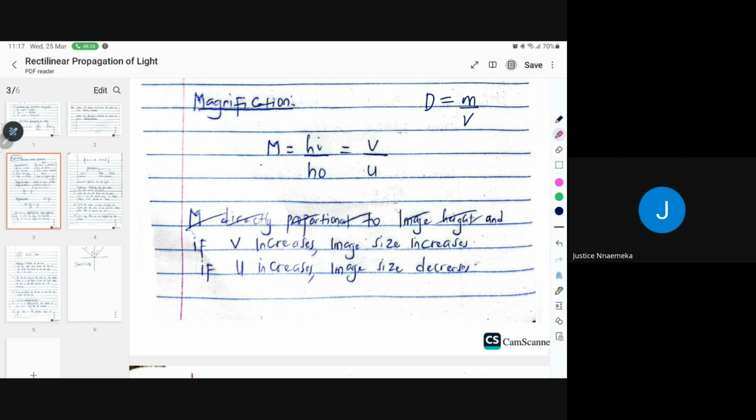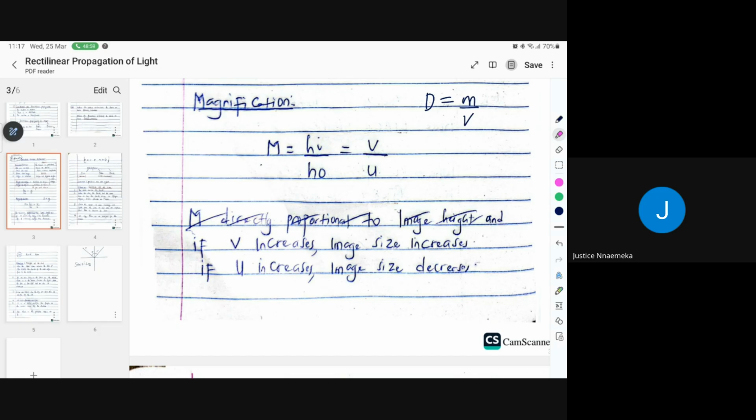JAMB will ask you, the image size will have increased by 3. What happens to the image distance increased by 3? What happens to the image size? Have you seen that kind of question? They like asking it. Will it double? Will it triple? The concept is coming from here. Check for those things now. What happens to the image size when this one is tripled? It is under directly proportionality.